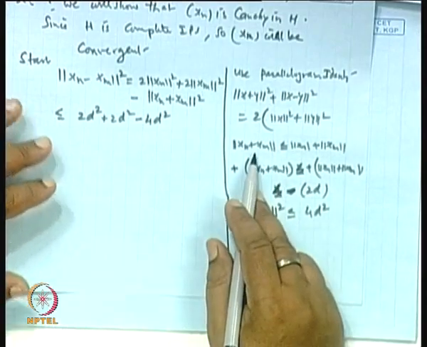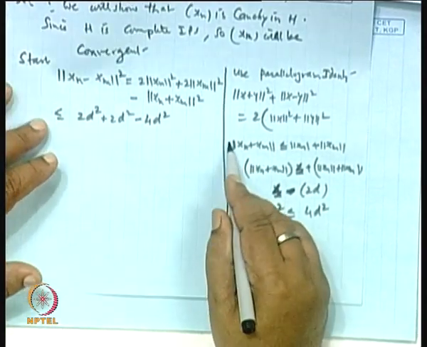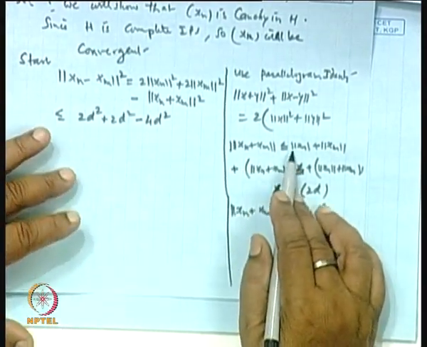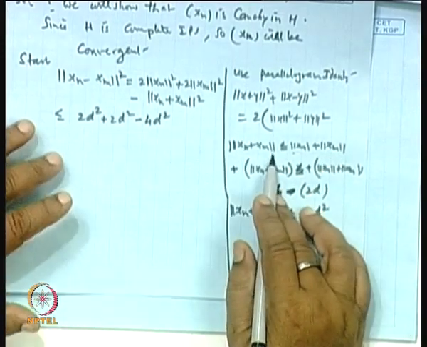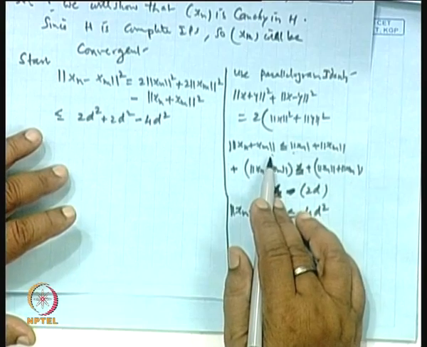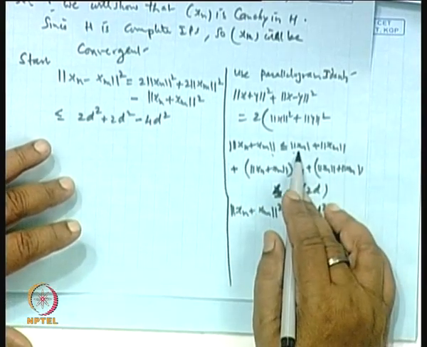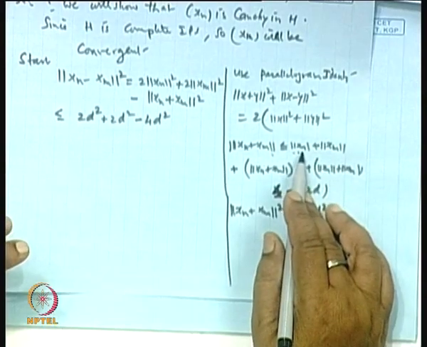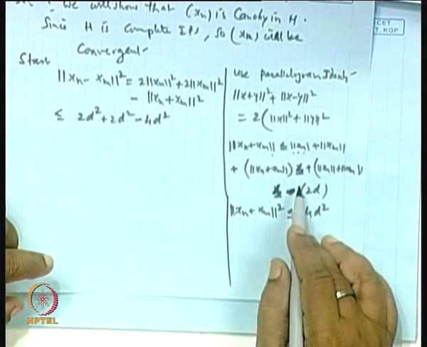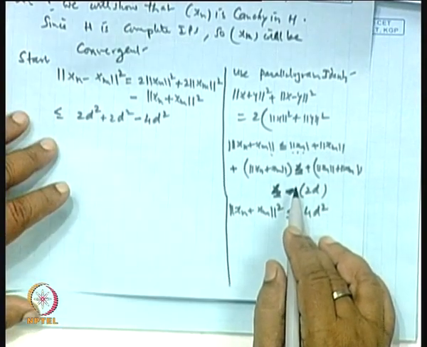Here I have to put minus of this, and then I used again the norm of this squared, because this goes to d, this goes to d. So you are taking the norm of this and the norm of this, and this converges to d. So this converges to 4d squared.